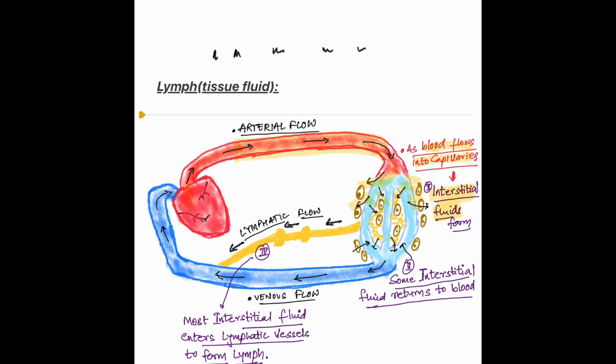Towards the venous end of the capillaries, pressure inside the capillaries decrease and some amount of interstitial fluid drains back into the capillaries in the blood. This blood is taken by the veins back to the heart. Most of the interstitial fluid which remains in the tissues is drained by the lymphatic vessels and it forms the lymph. The lymphatic vessels then drain into the major veins. And the lymphatic system has many lymph nodes which contain lymphocytes.